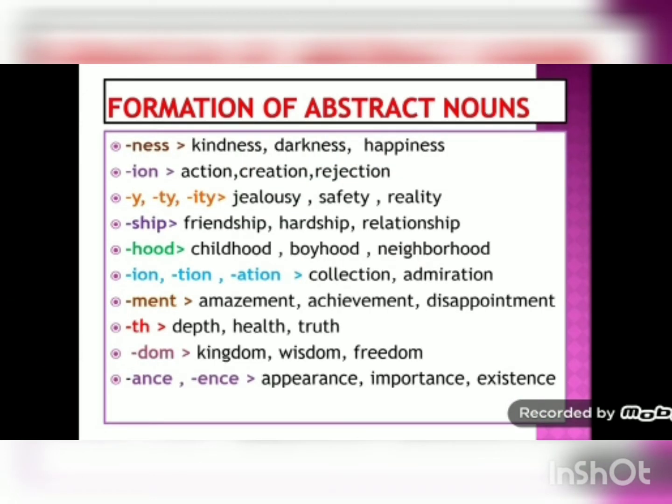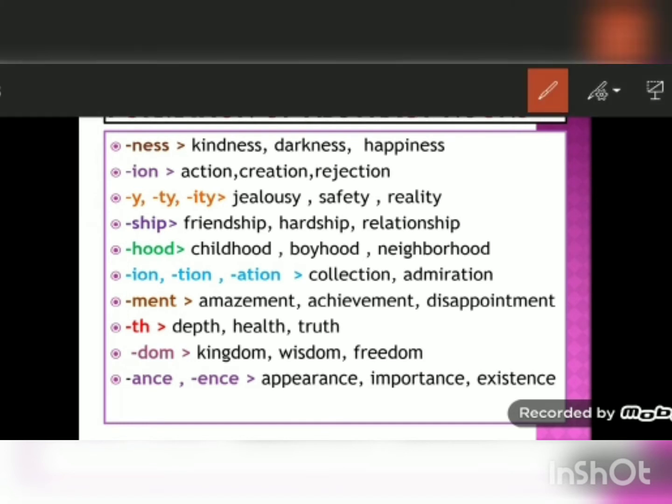Now let's see how we can form abstract nouns when words are given to us. So formation of abstract nouns. By adding NESS. For example, if the word kind is given to us, then by adding NESS we can change it to the abstract noun kindness.